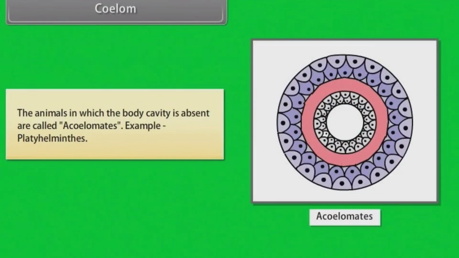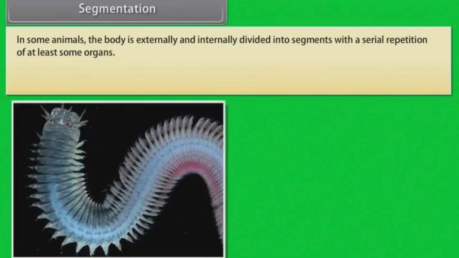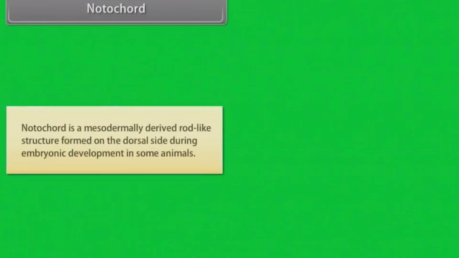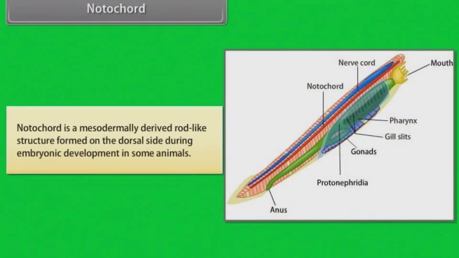Example, Platyhelminthes. Segmentation. In some animals, the body is externally and internally divided into segments with a serial repetition of at least some organs. In earthworm, the body shows this pattern called metameric segmentation, and the phenomenon is known as metamerism. Notochord is a mesodermally derived rod-like structure formed on the dorsal side during embryonic development in some animals.